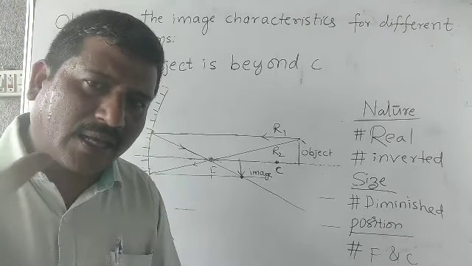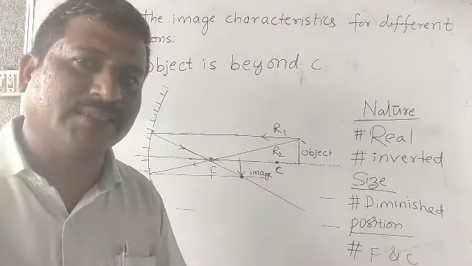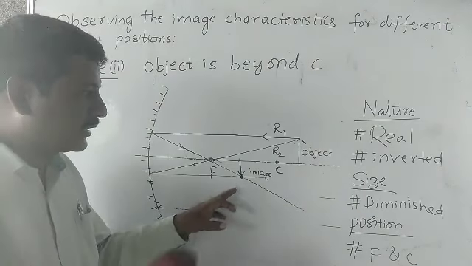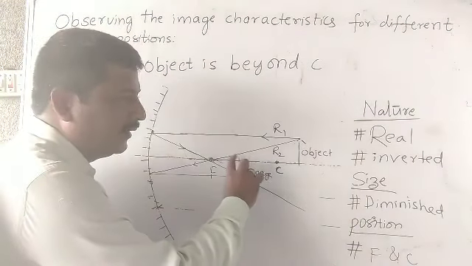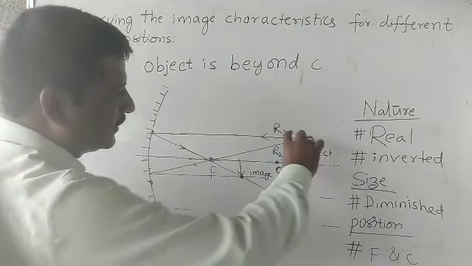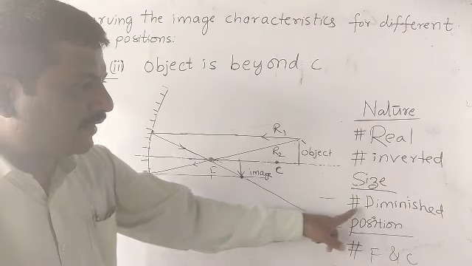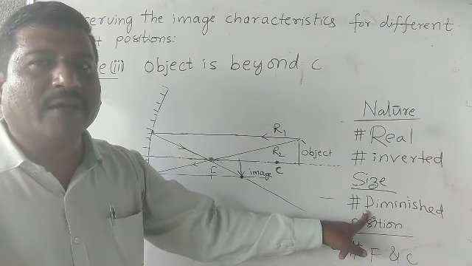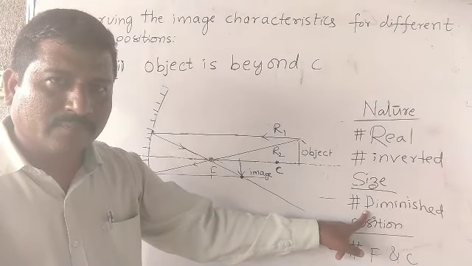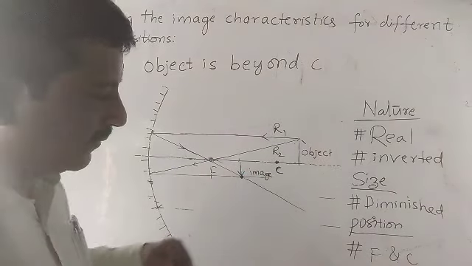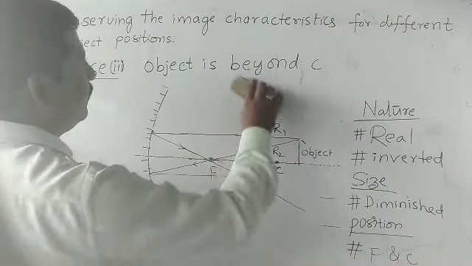Is it enlarged or diminished, small size or big size? Big size. No, small size. It is diminished. When you compare this size with the object size, it is small in size. So that's why the size is diminished, beta. Okay, sir. It is diminished. Okay, thank you. We'll move to the next topic, beta.